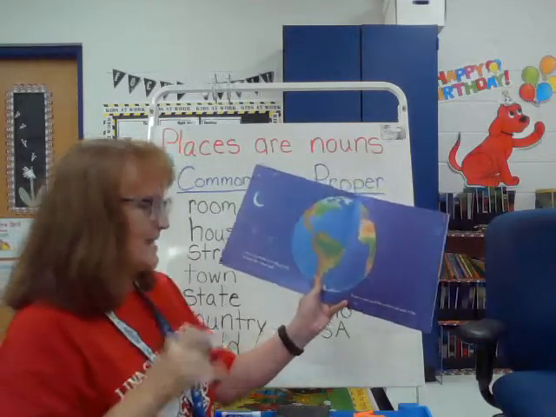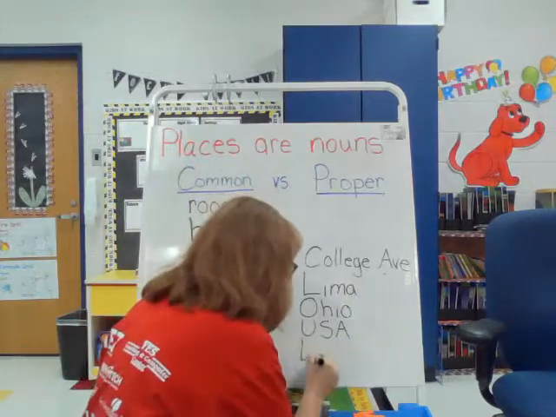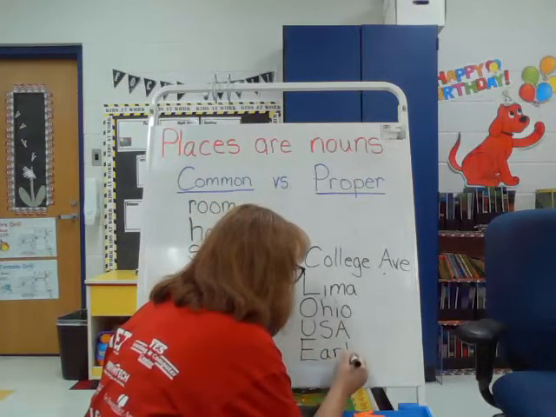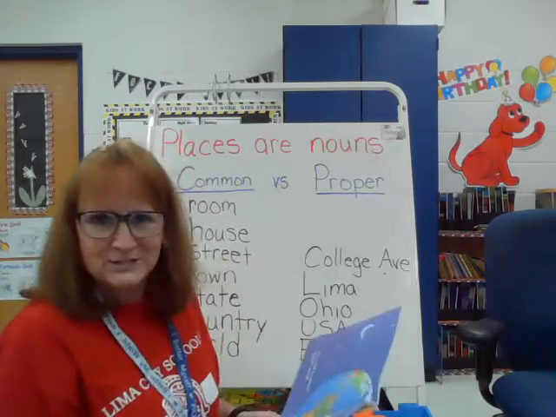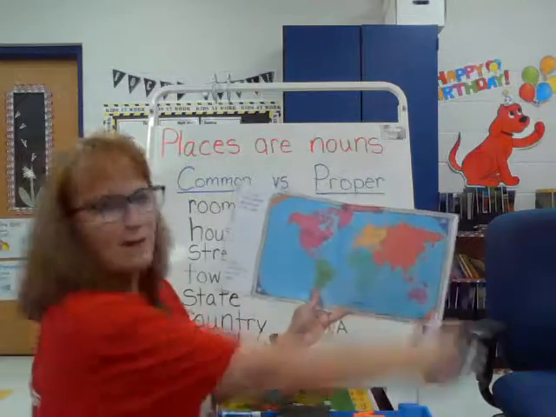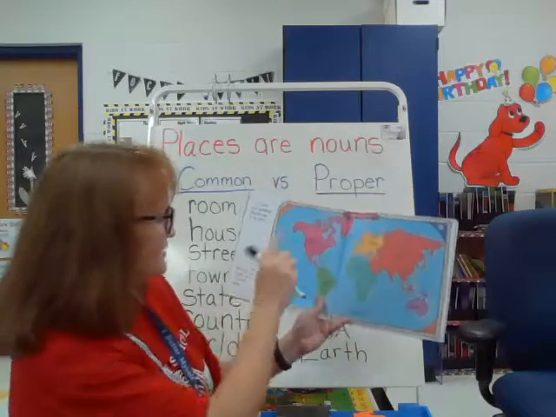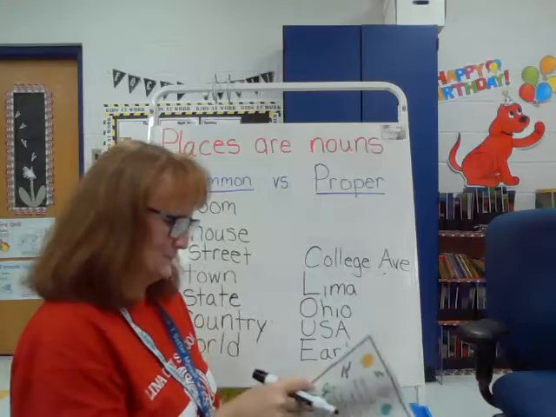But your planet is called planet Earth, right? So we have to have a capital at the beginning of the word Earth because it is a proper noun, a specific place where you live. And if you rolled it out and made it flat, you've probably seen a map that looks like this. This is my country on the map of the world.